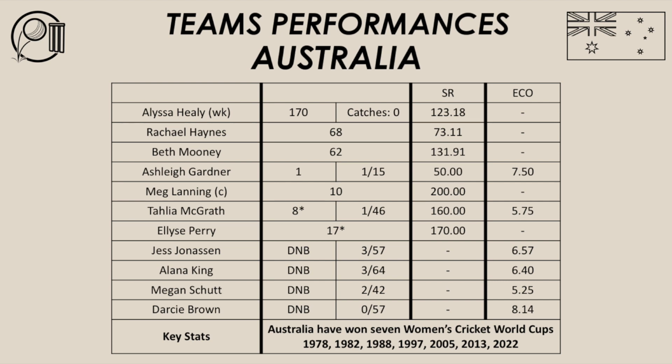Jess Jonassen and Alana King, leading from the front, taking 3 wickets each. They've been very good for some time in this Australian team. Tahlia McGrath and Ash Gardner chipped in with a wicket each. Megan Schutt, the veteran, doing her job, picking up 2 wickets. Darcie Brown, the young up-and-coming fast bowler, didn't take any wickets, went for 57 runs, but she's been pretty good in this tournament.